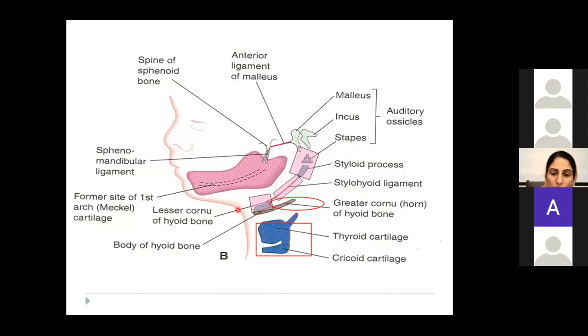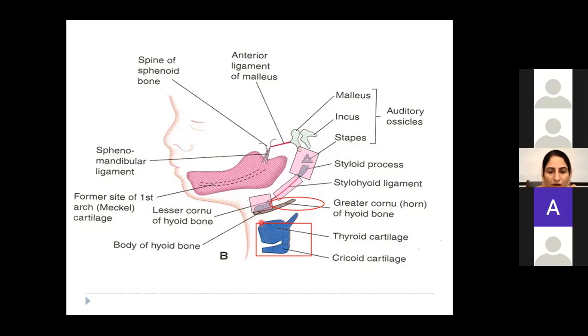Okay, so what is the part that is derived from second pharyngeal arch? Upper part of body and lesser cornu. And what is the part that is derived from third pharyngeal arch? It is the greater cornu and lower part of the body of hyoid. Is it clear? Up to 3 pharyngeal arches. Third pharyngeal arch only gives rise to part of the hyoid bone, and there is a muscle derivative. Okay. Then there is derivative from the fourth and the sixth pharyngeal arch.